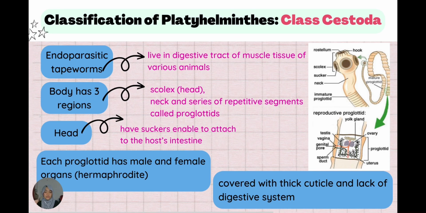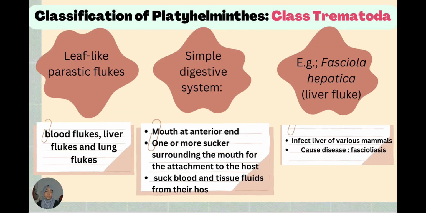They are covered with thick cuticle and lack a digestive system. So now, classification of the next class, which is class Trematoda. They are leaf-like parasitic flukes, such as blood flukes, liver flukes, and lung flukes.